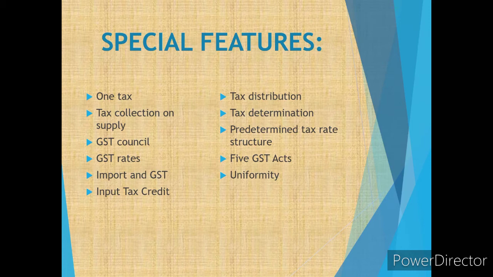Uniformity. GST laws, rules, procedure, and taxes are similar across the country. Earlier, it was different. Like the VAT for one state was different. The value-added tax was different for Gujarat. It was different for Maharashtra, Kerala, or the Union Territories, or Chandigarh or Pondicherry. It was very different. But with GST, it is applicable at the same rate everywhere.